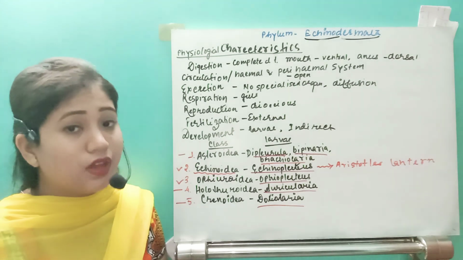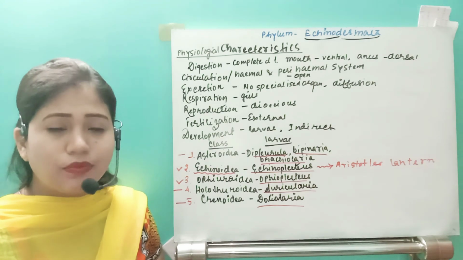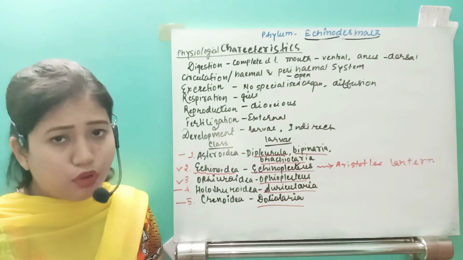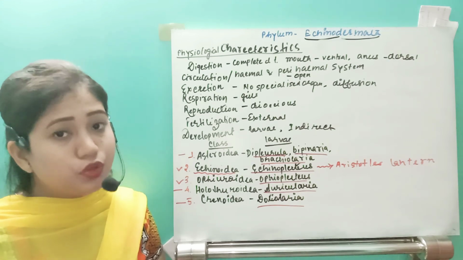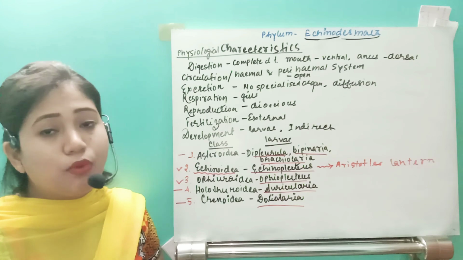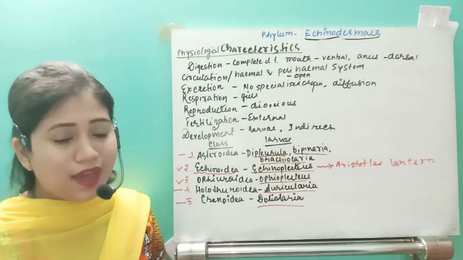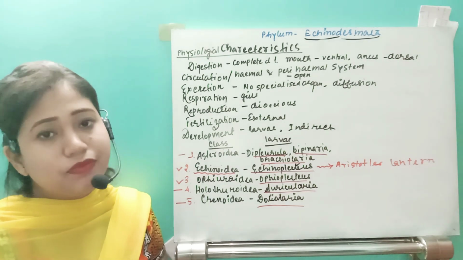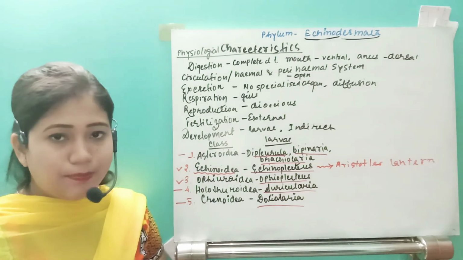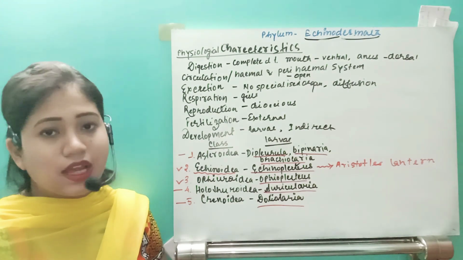So these questions are going to be very important. There are three things that are very important. From the coelom point, it is enterocoelomate. From the body plan point, it is a tube within tube body plan, and under that they have deuterostomic characteristics. The third important point is their circulation. They have the hemal and perihemal system, which is a little bit different, and the system is open type. And yes, fertilization is also important to a little extent, because fertilization is external here.